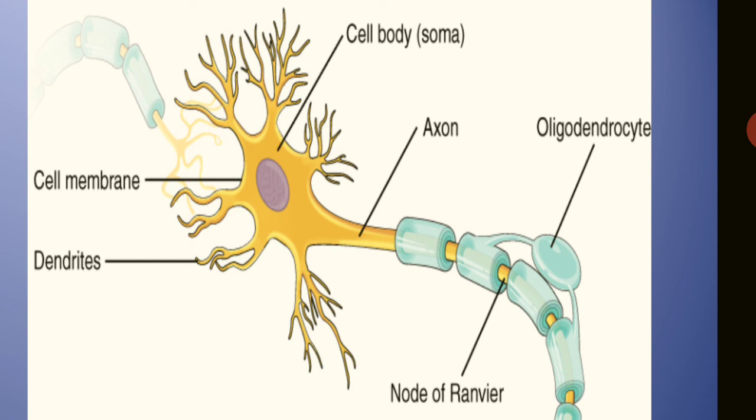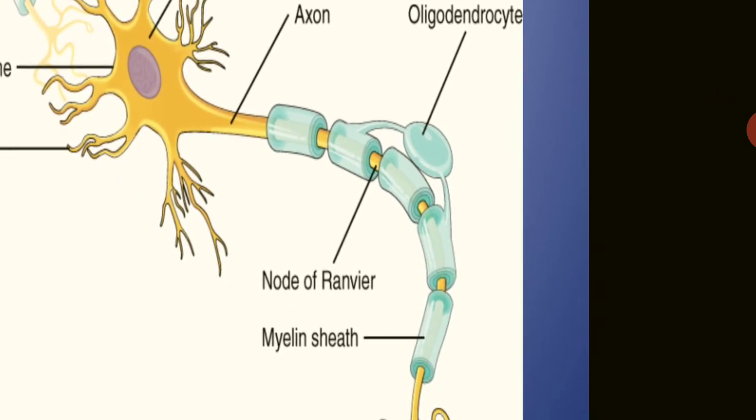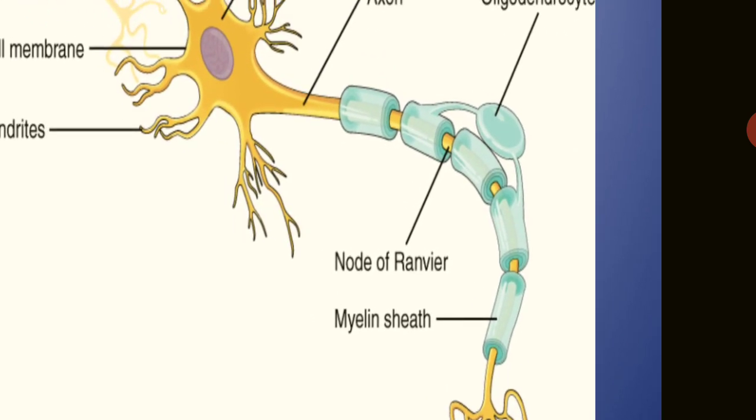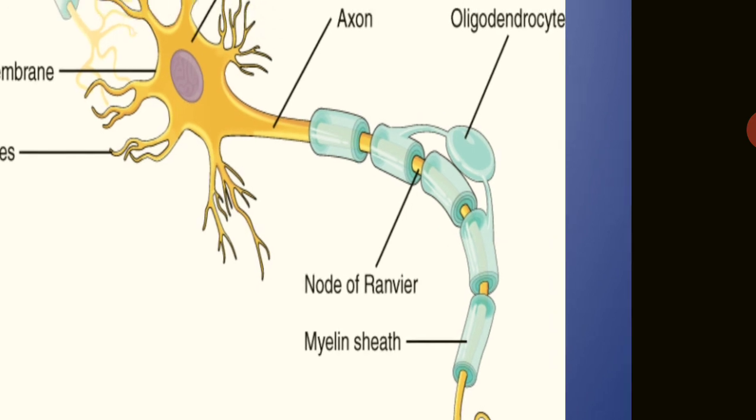Soma is known as the cell body, and the axon is there, and a sheath is also found in some neurons, not in each and every neuron, but in some neurons there is a sheath of myelin. Myelin is that substance, and in the gaps between myelin sheaths are the nodes of Ranvier, where the sheath is not present. And the node of Ranvier is named after the scientist Ranvier, who discovered this.